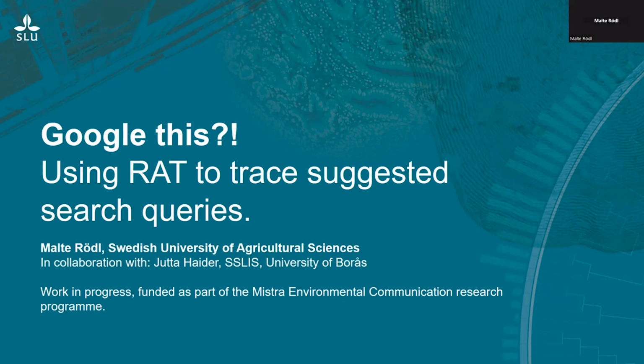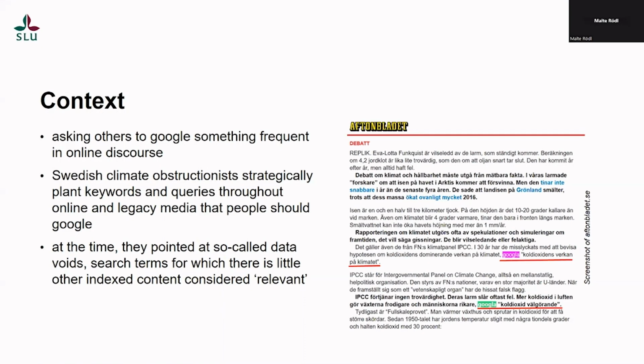Our project is concerned with search queries that people suggest other people to search. Concretely, this is something that happens very frequently in online discourse. Someone asks someone else, "Hey, Google this. Can you Google that? Oh, why didn't you Google this before?" These are all common ways to express to each other that someone hasn't done their search or that you have something to show to them. This is often used as an alternative to hyperlinks.